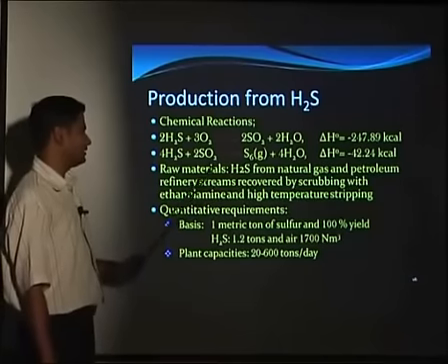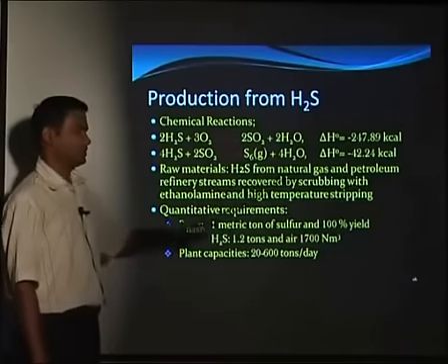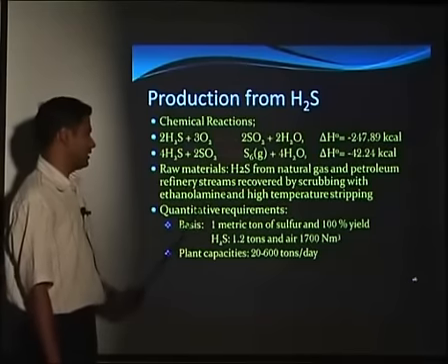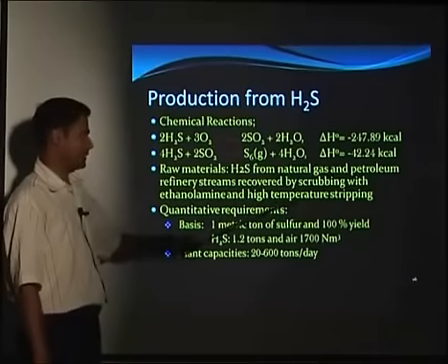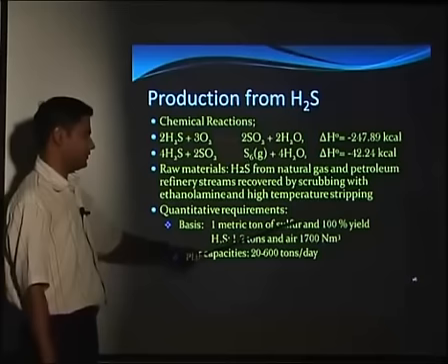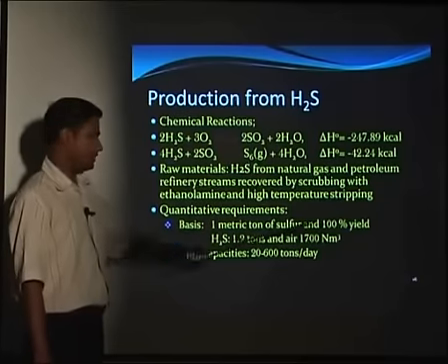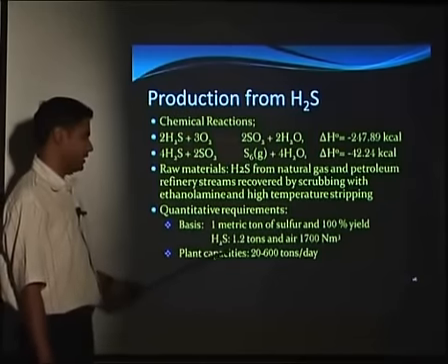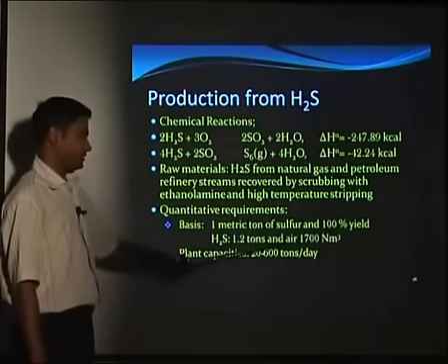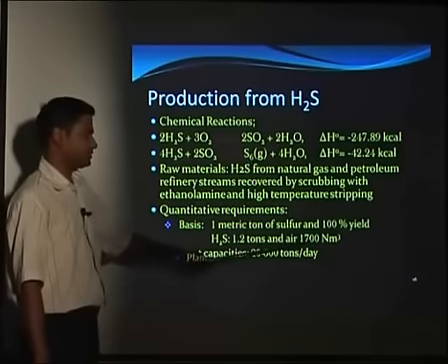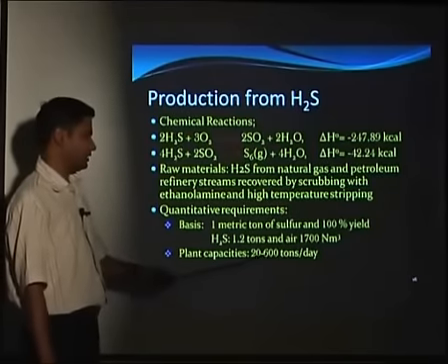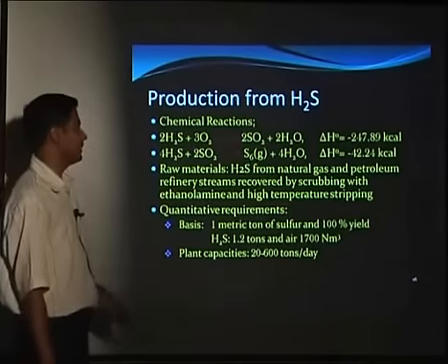So the raw materials: we get H2S from the natural gas and the petroleum refinery streams and recover it by scrubbing with ethanolamine and high temperature stripping. Then the quantity requirement: for 1 metric ton of sulfur at 100% yield, we require about 1.2 tons of sulfur dioxide, and the air for combustion is around 1700 Normal meter cube. The plant capacity is 20 to 600 tons a day.